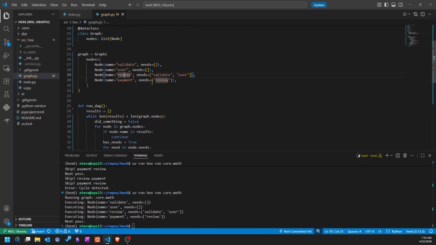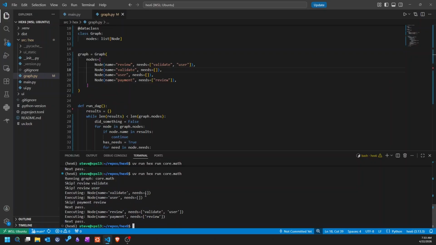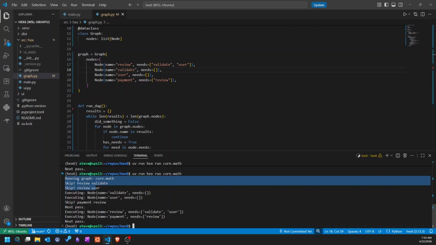Now, what if we run them out of order? What if we try to run review first? Well, it should be able to handle that. If we run it, we can see that it skips a few of them. It skips review because two of its needs are missing.